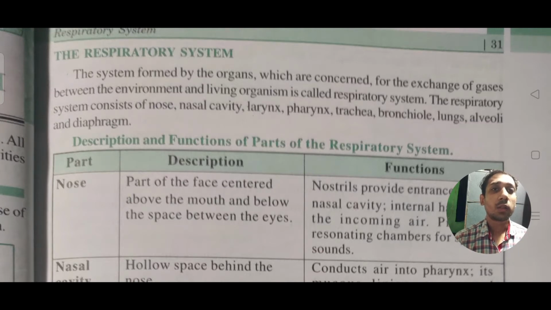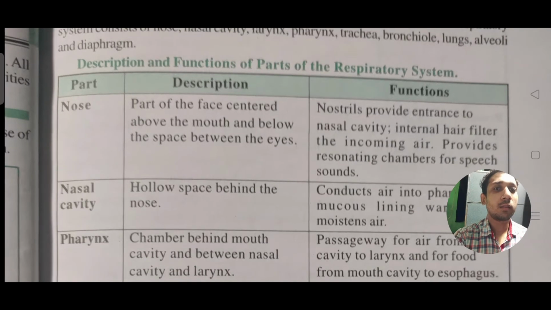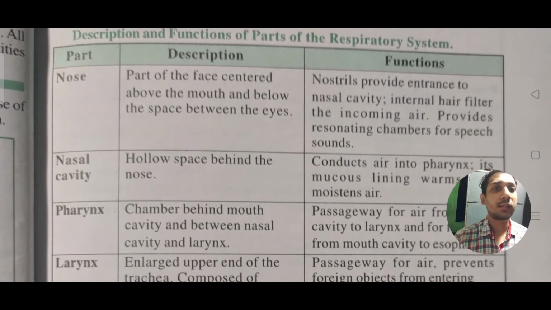Thereafter we will go to the respiratory system. The system formed by organs which are concerned with the exchange of gases between the environment and the living organism is called the respiratory system. The respiratory system consists of the nose, nasal cavity, larynx, pharynx, trachea, bronchioles, lungs, alveoli, and diaphragm. These are the different parts included for us to take breath and for respiration. So let's see the different parts and their descriptions.